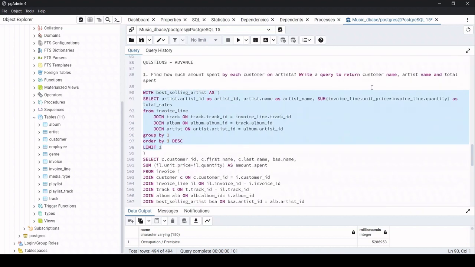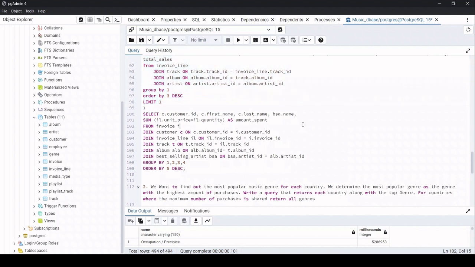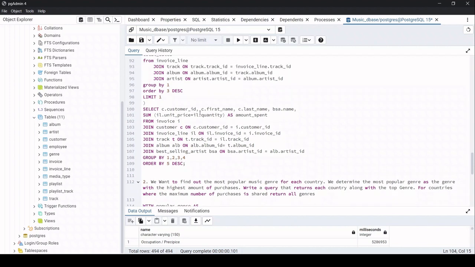Now we also need to return the customer name, right? So for customer name we need to open another query, that is select c.customer_id. So you don't have to worry about what is c and everything, okay? It is just a short form that is given for customer. It's a bit long to write, right? Like always customer name, the invoice line and everything. So for that reason we have given customer as c, the invoice line as il, track as t, the album as alb, and the best selling artist as bsa. Alright, so you don't have to worry about this.